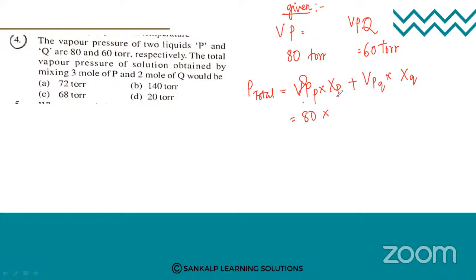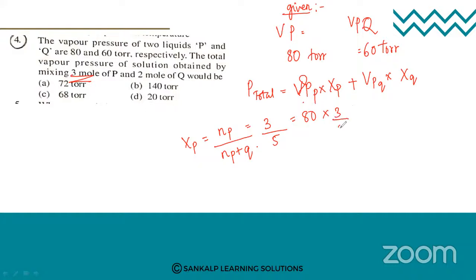How do you calculate the number of moles? The mole fraction of P is the number of moles of P divided by the total number of moles of P plus Q. So this is the formula. P is 3, divided by the total number of moles of P plus Q, which is 5.